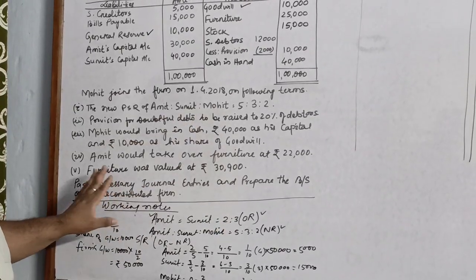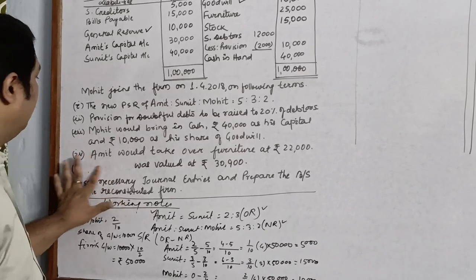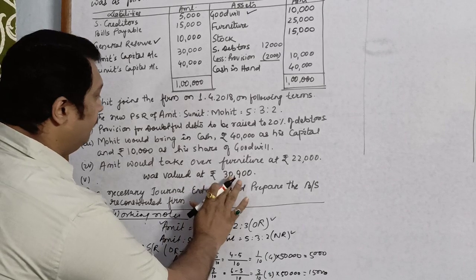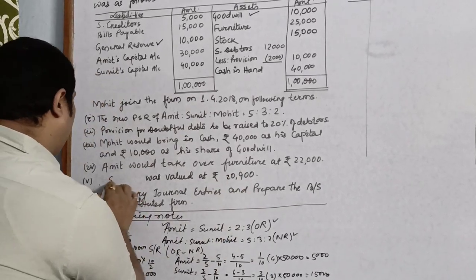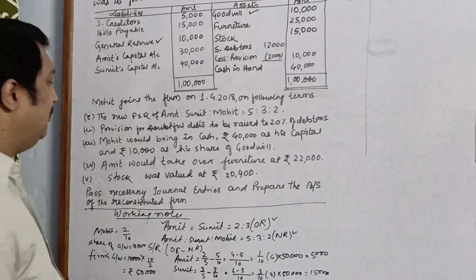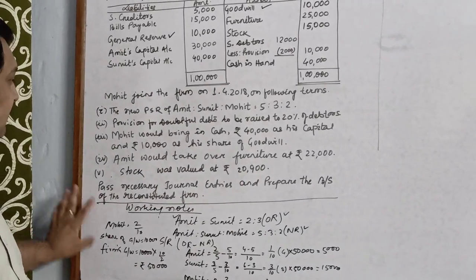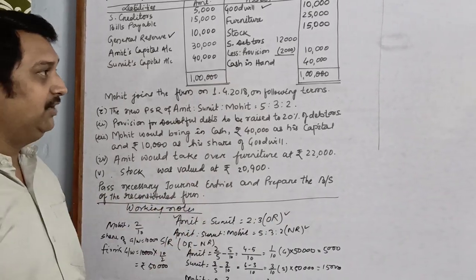Stock was valued at rupees 20,900. We are asked to pass necessary journal entries and prepare the balance sheet of the reconstituted firm.